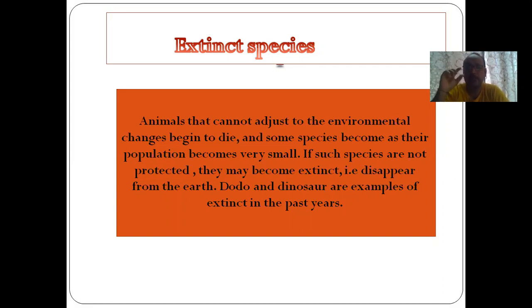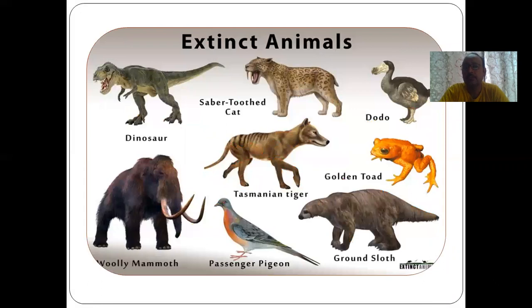You might have observed that the small brown-billed sparrow is not seen anymore. Earlier it was there, 10-15 years before. So why did it become extinct? Because the sparrow was not able to adapt according to the environmental changes. So these are some of the extinct animals.